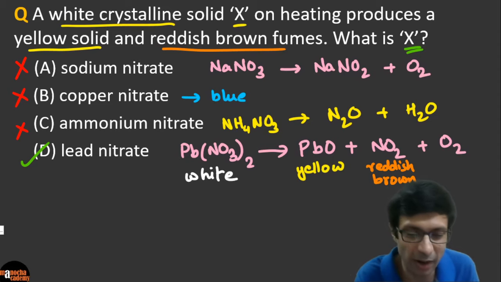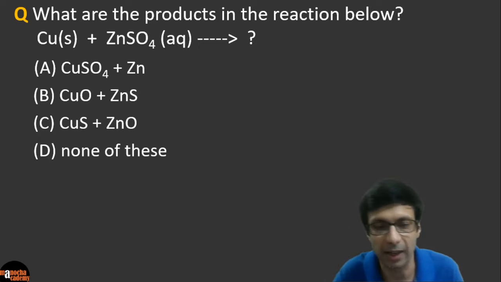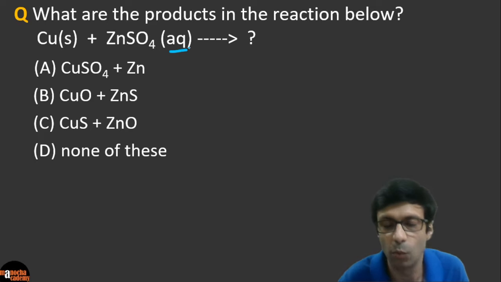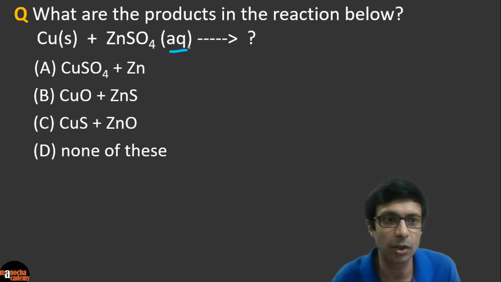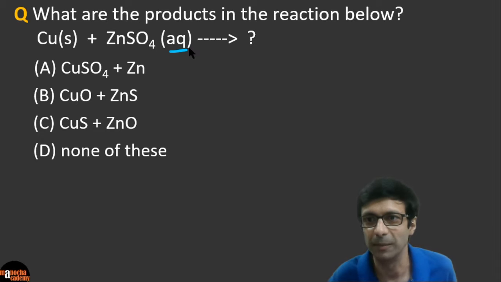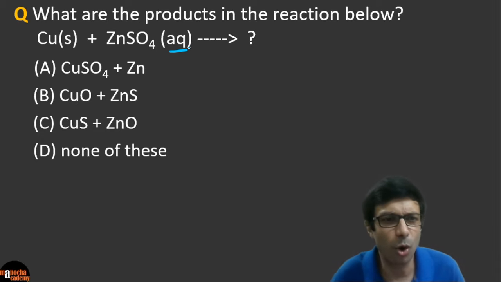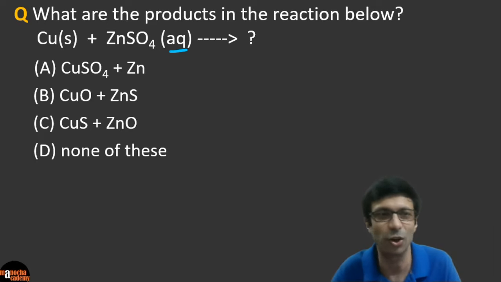So guys, are you ready for our next question? Here it goes. What are the products in the reaction below? Copper plus zinc sulfate, and can you see that aqueous means it's in water? So is it going to give copper sulfate plus zinc, copper oxide plus zinc sulfide, copper sulfide plus zinc oxide, or none of these? What do you think is the answer here? Again, I want all of you to try these important and interesting questions. They'll really help you to revise the chapter and clear your concepts.